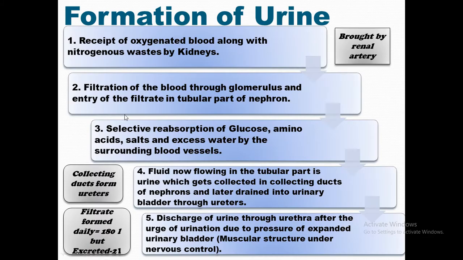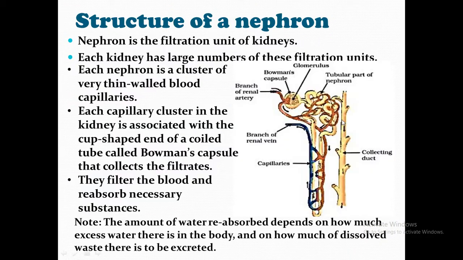Well, go back to the second step. Filtration of the blood takes place through the glomerulus and entry of the filtrate in the tubular part of the nephron. Now what does this tubular part of the nephron do? There is the process of diffusion. If you go back to the structure of the nephron, I have told you that these are the blood vessels. These blood vessels are in close contact with the duct. Everywhere you can see they are surrounded with blood vessels. All these tubes are connected with blood vessels, somewhere the red colored, somewhere the dark colored, right?